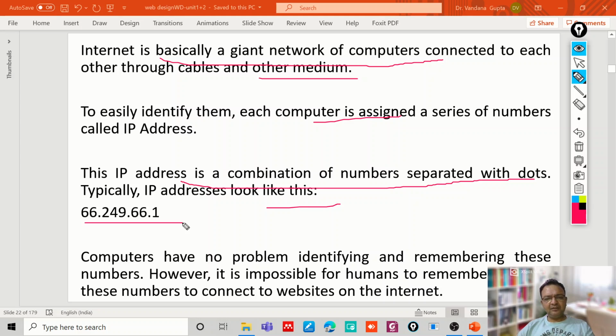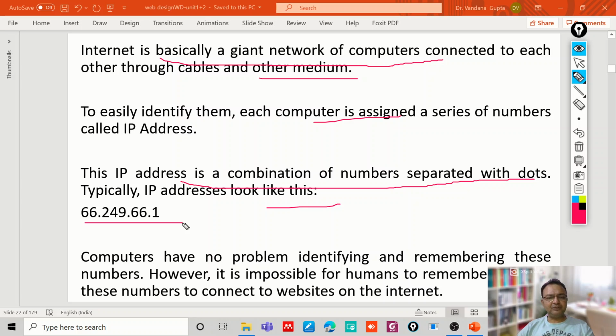And when computers access any website, DNS translates the domain name into the particular unique IP address. Computers do not have any problem remembering these IP address numbers. But for human beings, it is not possible to remember even a few IP addresses referring to a few websites.